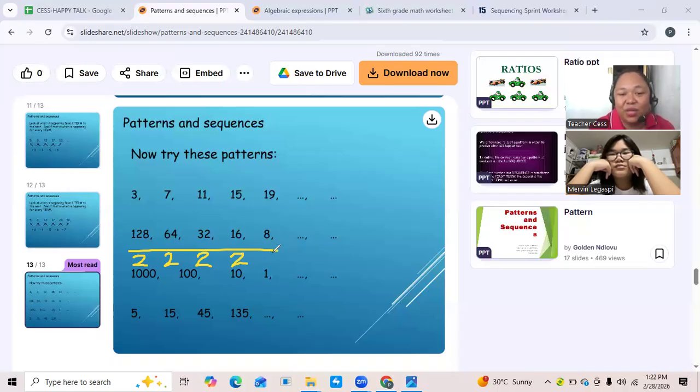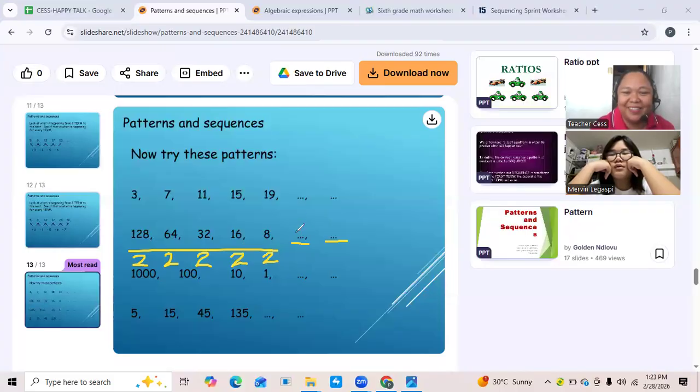And divide by 2 again, what do you think will be the next number? If you're going to follow the pattern, what do you think will be the next number? 8 become 4. 4.